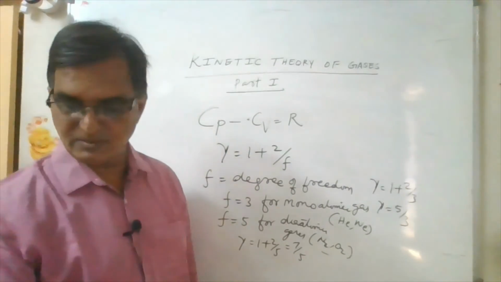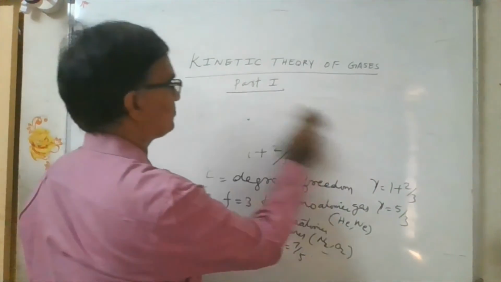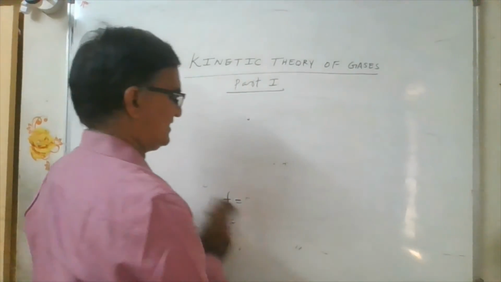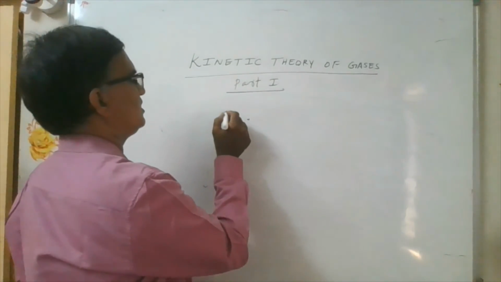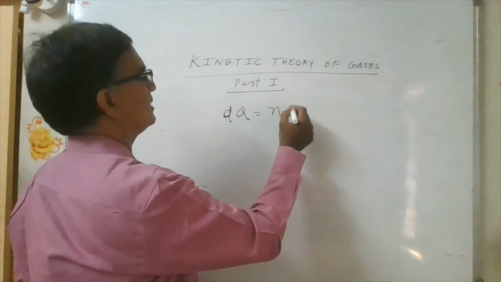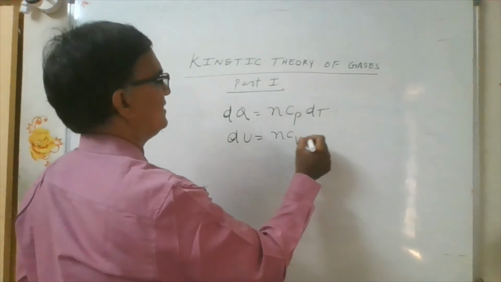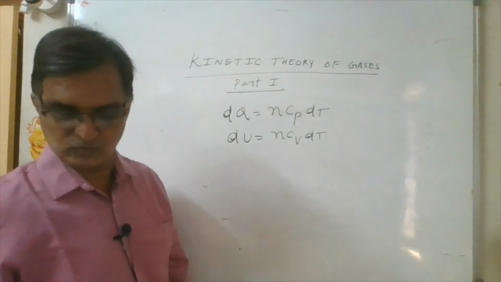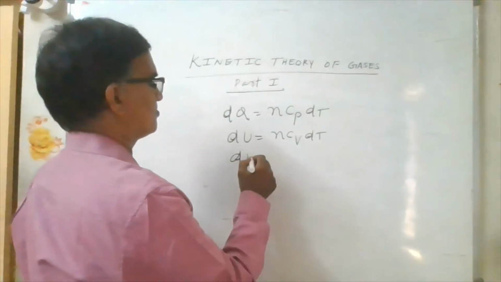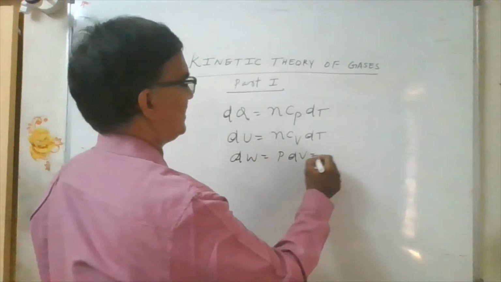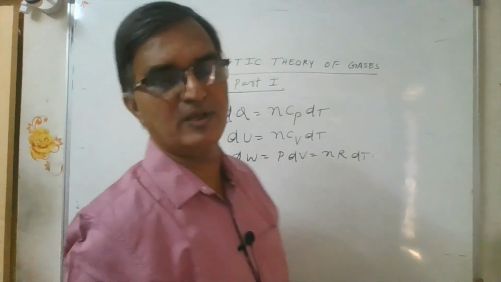And then simple formulas you have here, that is already in thermodynamics, and sometimes they mix up here. dQ is equal to nCp dT, dU is equal to nCv dT. You can write like this, dW is equal to PdV or nR dT. These are the equations we have in this.